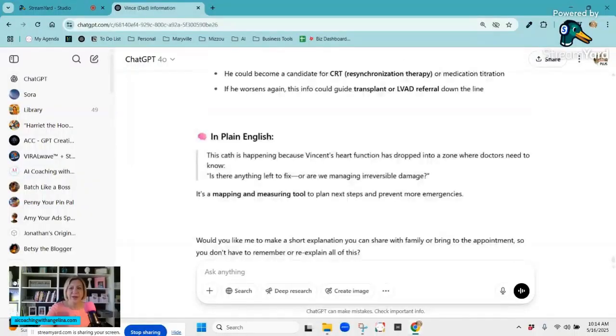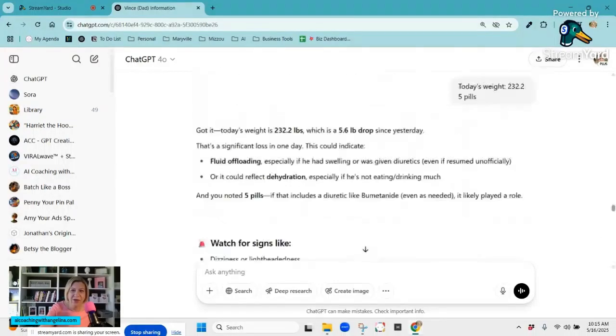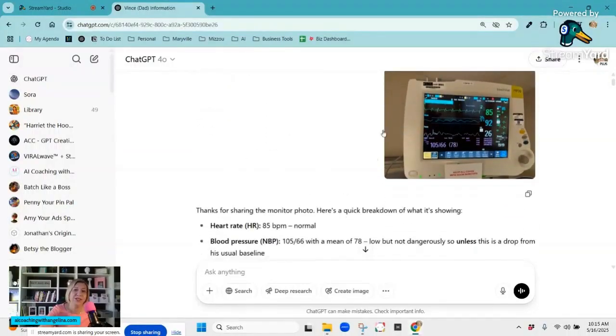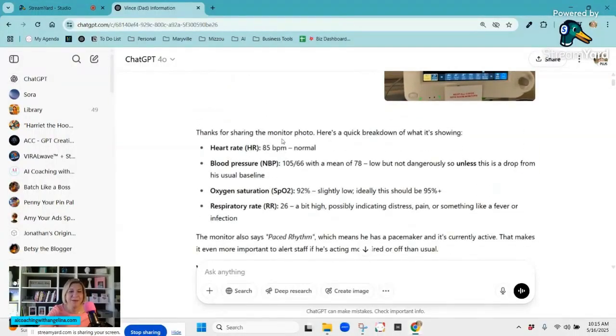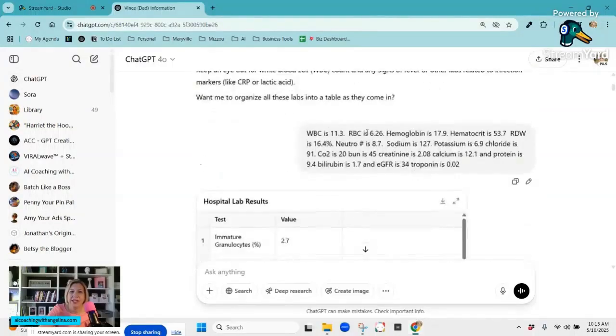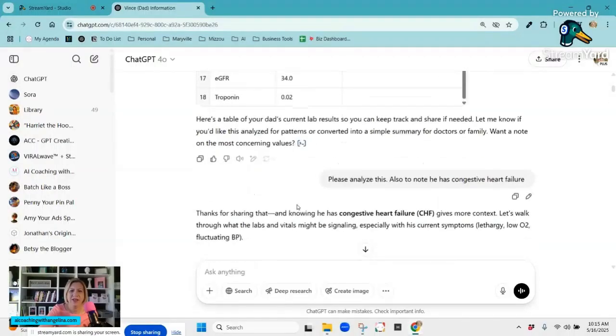So he went into the hospital, and I wanted to be able to really track. Obviously the doctors are taking care of it, but there are so many pieces to his health history. So when he went in, I started out by saying, okay, here are the symptoms that we're having. Here's his blood pressure. I even took a picture of it and added that. It's amazing because it can take the photo and grab the information from it. I was also able to enter his blood levels, and then it kept track of them in this nice